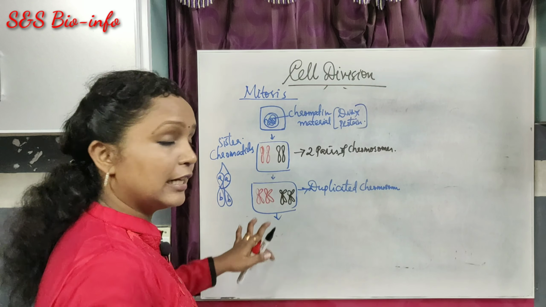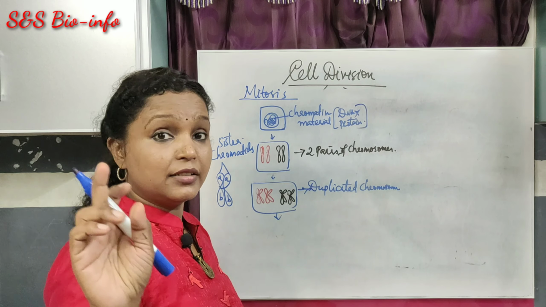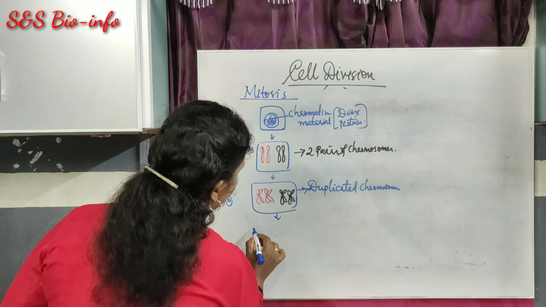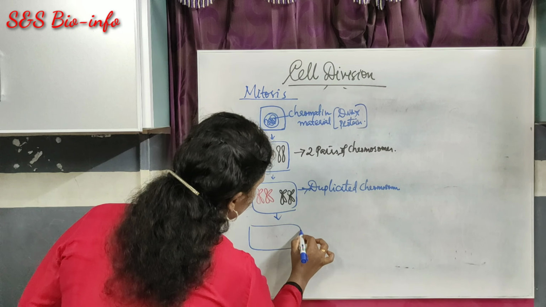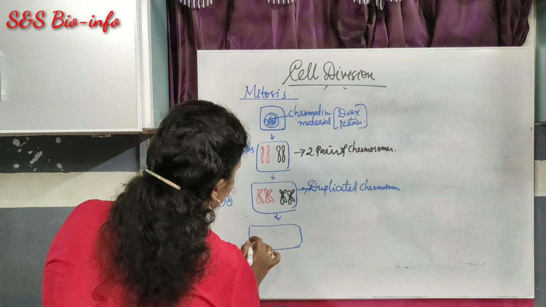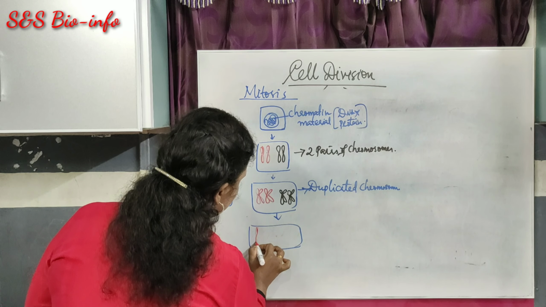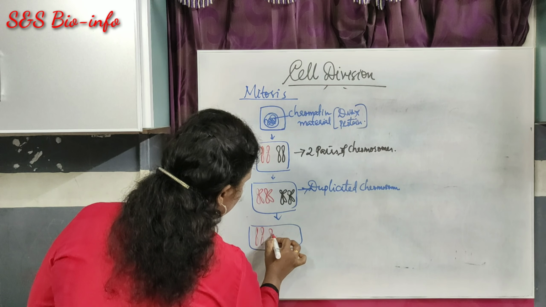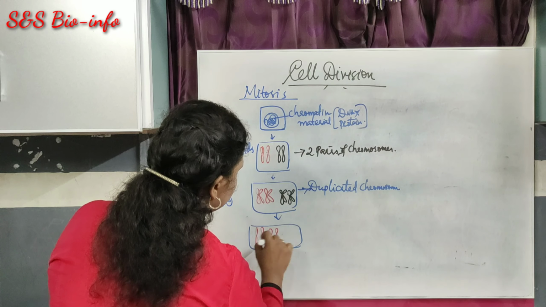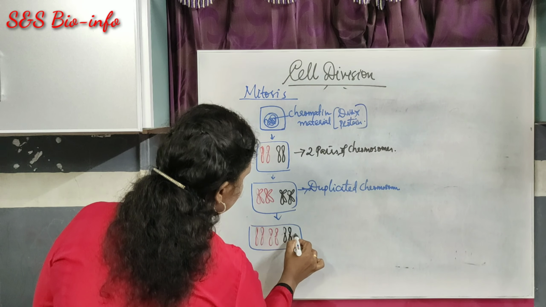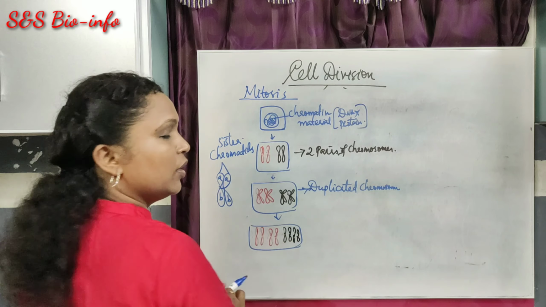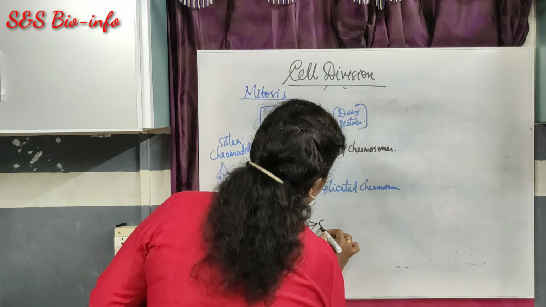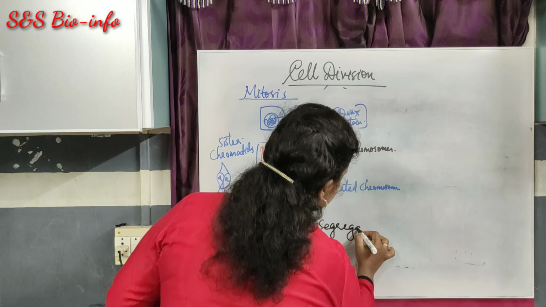Okay, then let's study the next step. The next step is the segregation of these chromatids. Segregation means a separation of these chromatids. Got it? This is called segregation or separation.